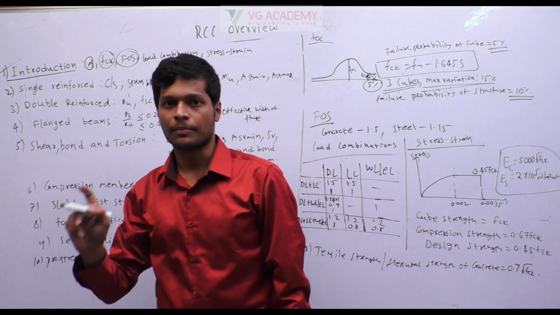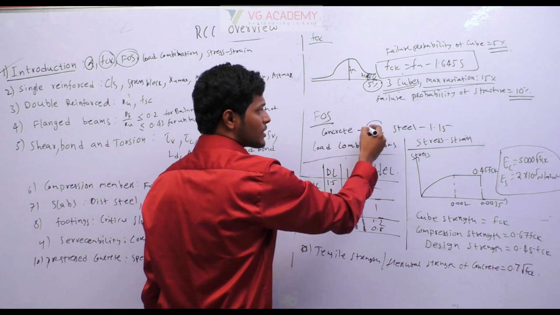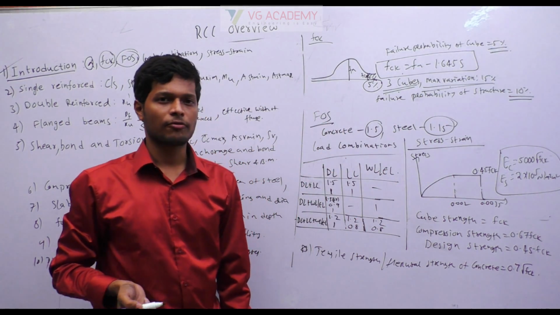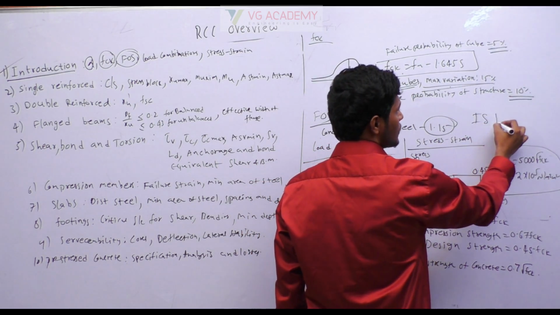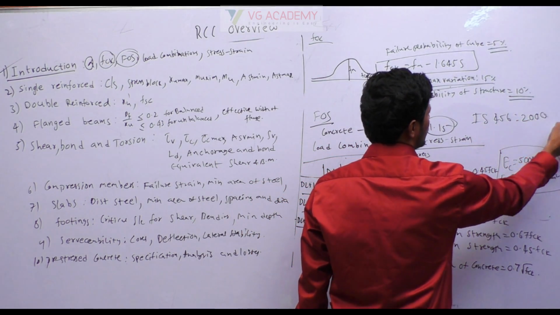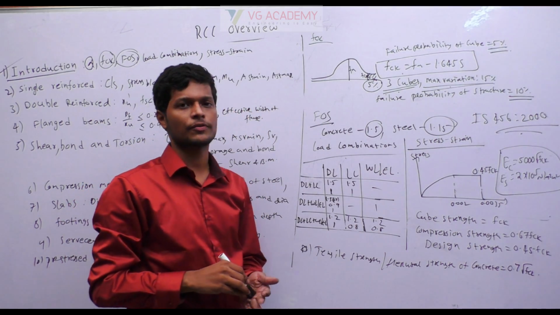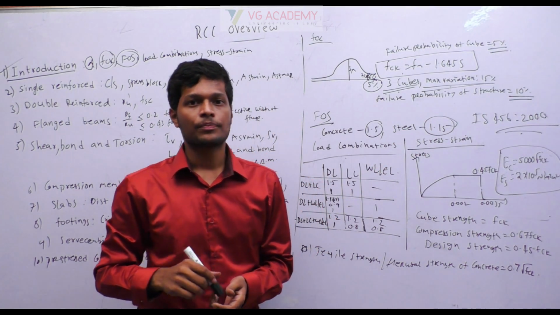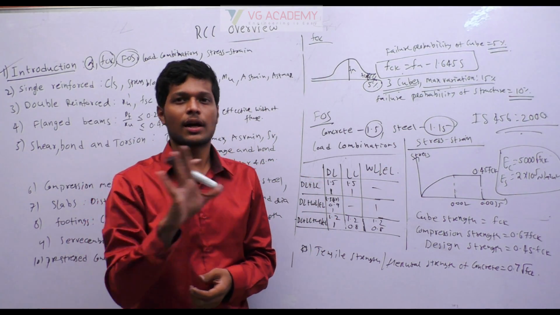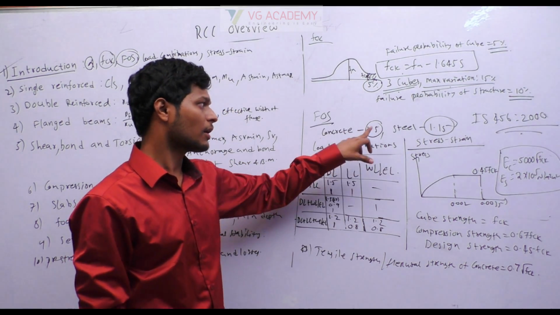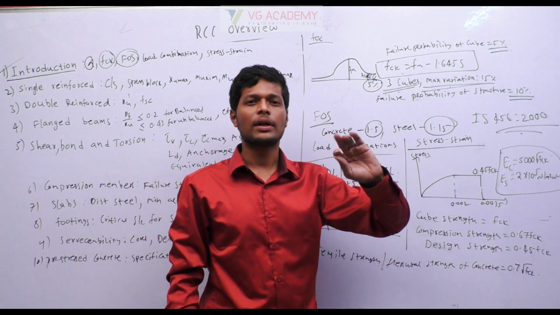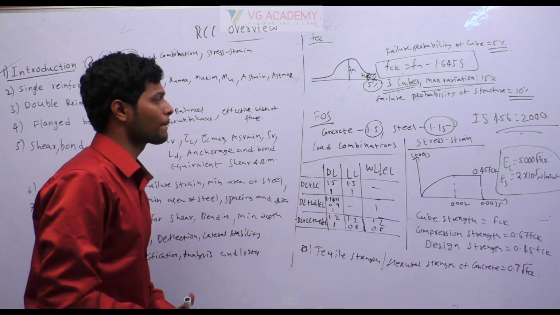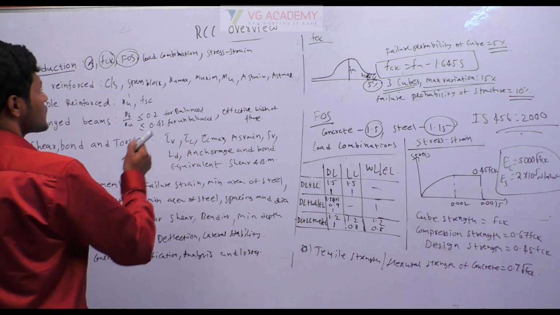Next important, factor of safety. The factor of safety of concrete as per IS 456-2000 is 1.5, and for steel it is 1.15. I think you know IS 456-2000 is the IS code which we use. If they ask in working stress, mostly they will not, but if they do, for concrete it is 3 and for steel it is 1.8. Mostly it is not so important, but remember these two values, they are very important. So that is about factors of safety.